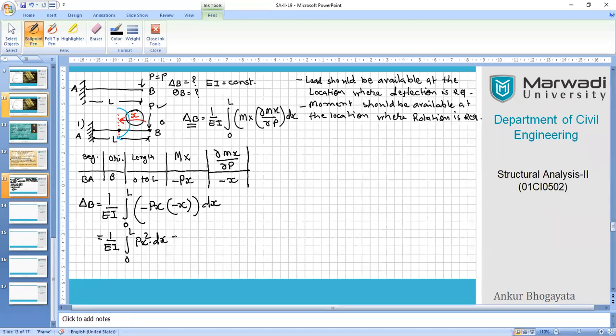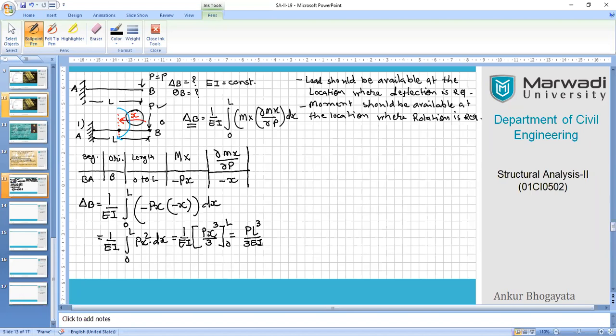So without any delay, we can obtain the final quantity by integrating this, which gives Px cubed upon 3. The range goes 0 to L. When you put 0, nothing comes into your hand, so we'll use L directly. So PL cubed upon 3EI, that is your final expression.